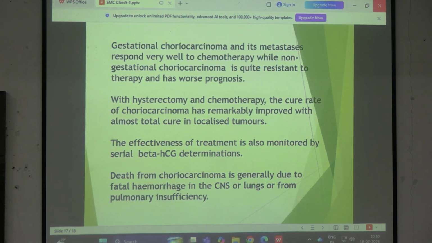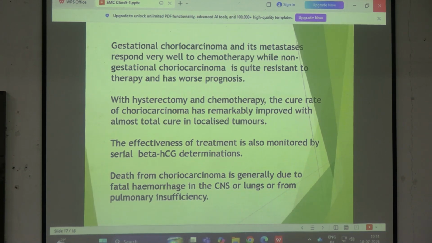আচ্ছা, এবার হচ্ছে what is the prognosis. Prognosis is, আমি যতই বলি যে this is an aggressive tumor and this is a highly metastasizing tumor, the good news is it is totally curable by chemotherapy. If you start early onset chemotherapy, the tumor can be completely cured, but then that is applicable only for gestational choriocarcinoma. You have any idea about non-gestational choriocarcinoma?